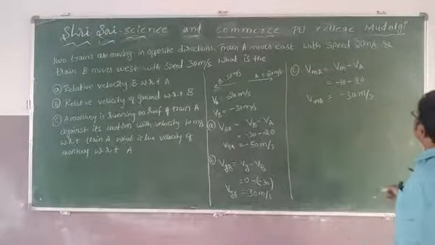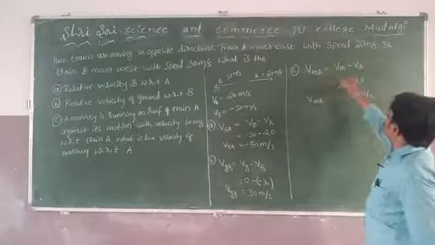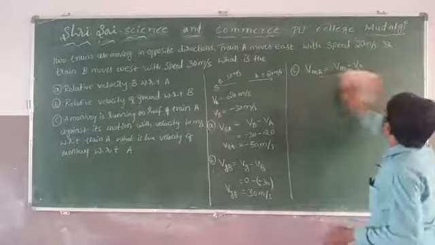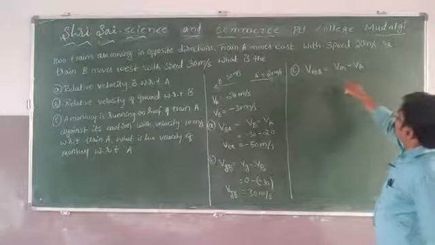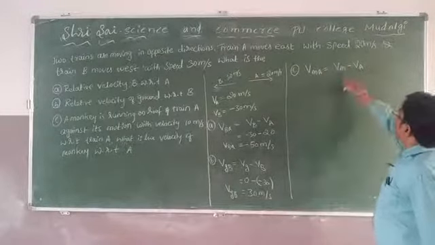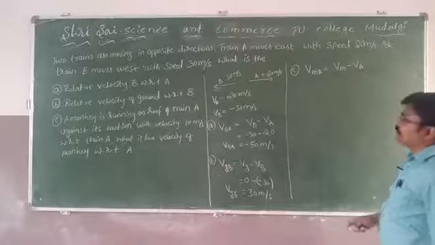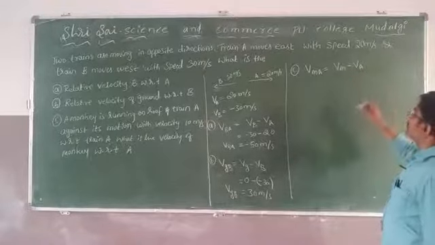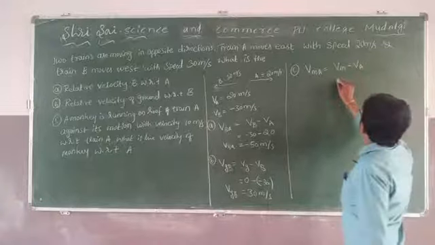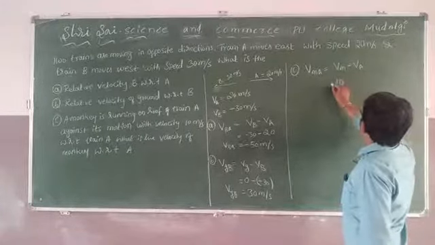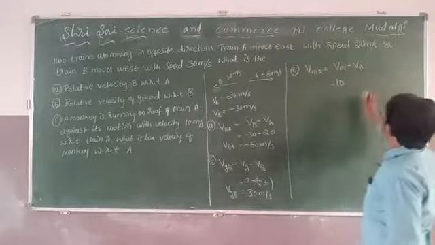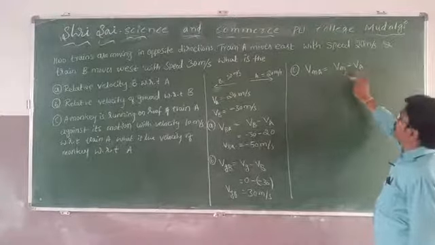Remember, velocity of monkey with respect to... small mistake here I did, sorry. Velocity of the monkey with respect to train A. Monkey is how much? Minus 10. General formula Vm minus Va. Okay, fine.